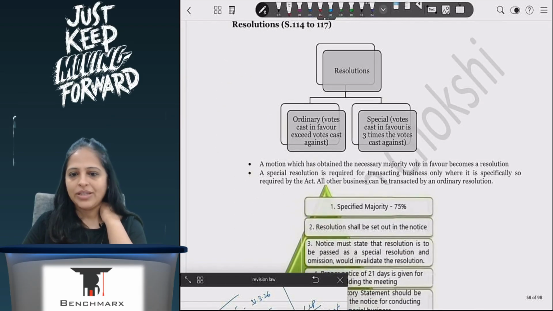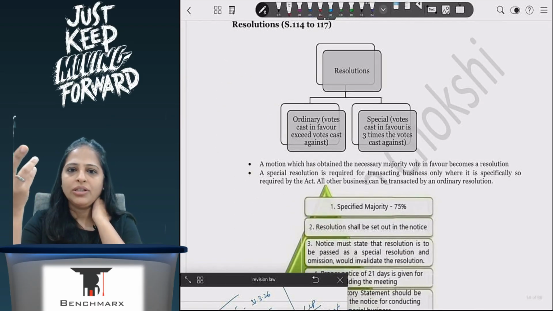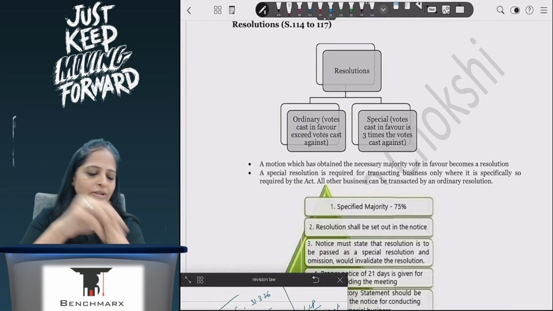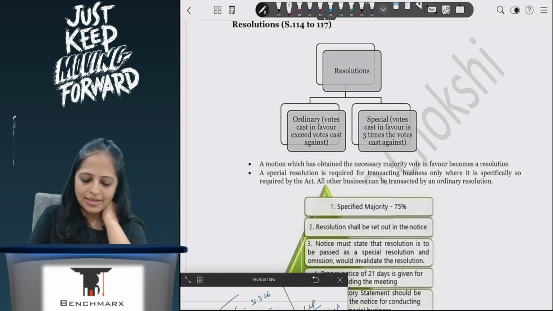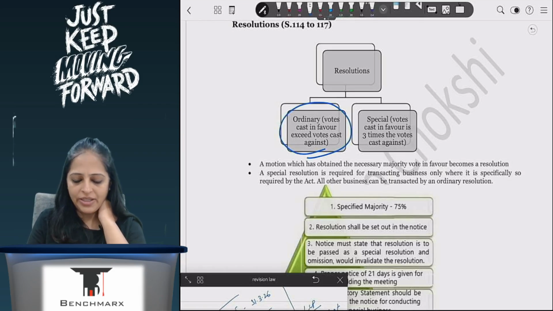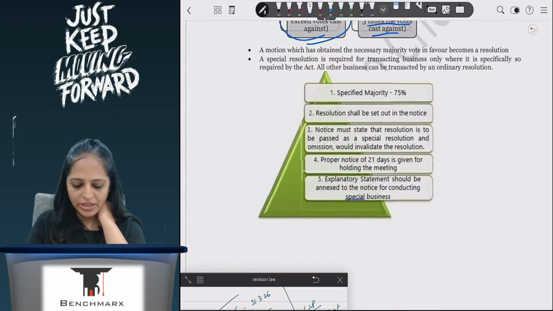Okay. Then resolutions we have already discussed. Ordinary resolution, special resolution. If votes cast in favor are more than the votes cast against, then it will be ordinary. If the votes in favor are 3 times the votes cast against, then it will be considered to be a special resolution.